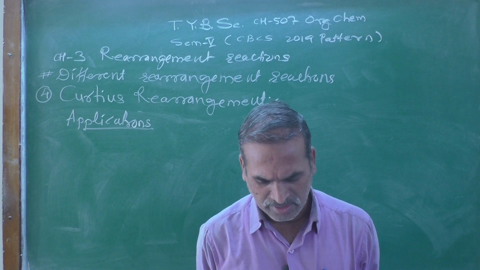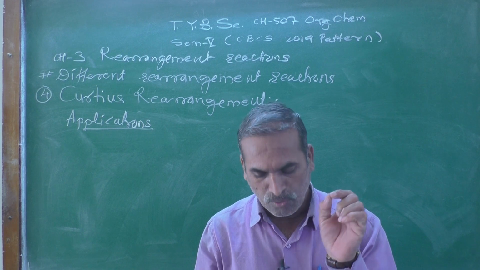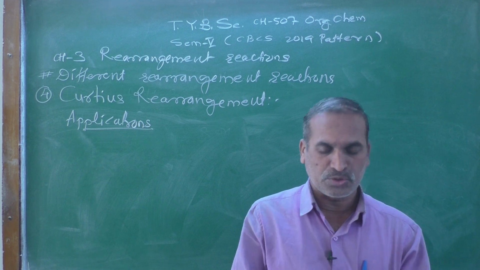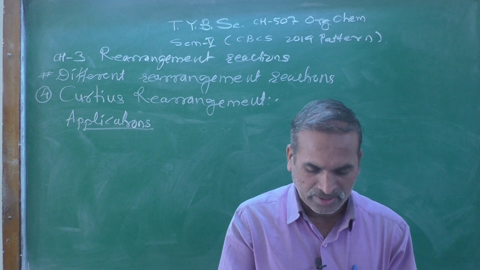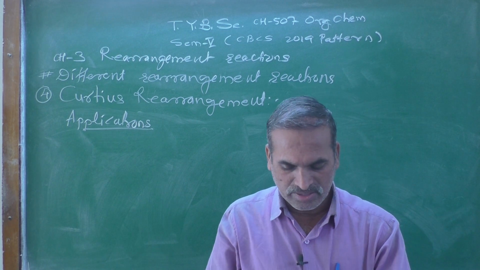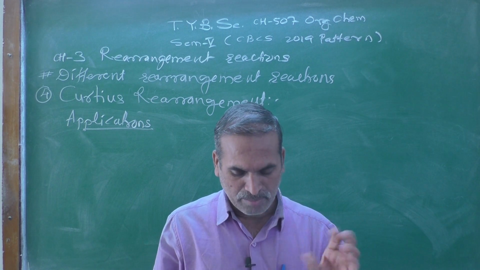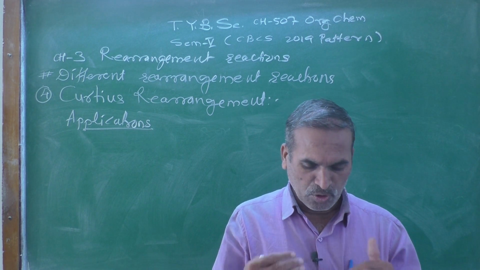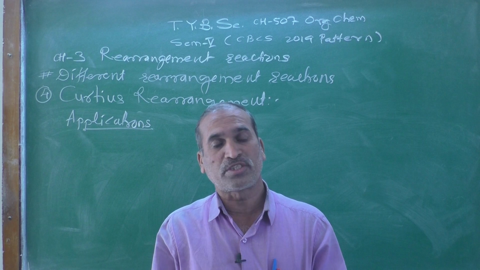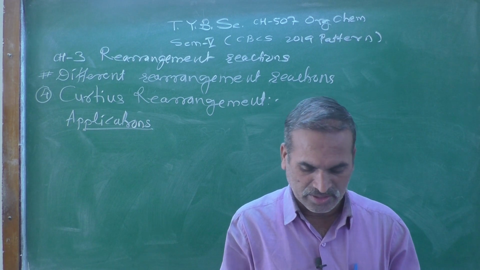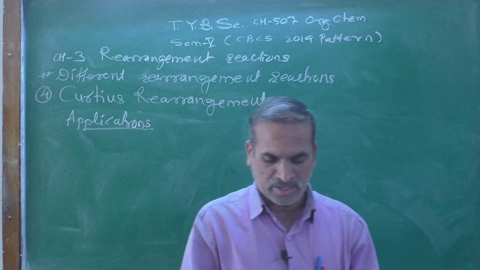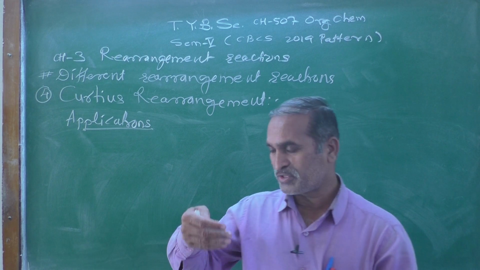Curtius rearrangement is a simple one-step mild reaction which can be used to prepare aliphatic, alicyclic, aromatic as well as heterocyclic amines, and most importantly alpha amino acids. The systematic applications are as follows.